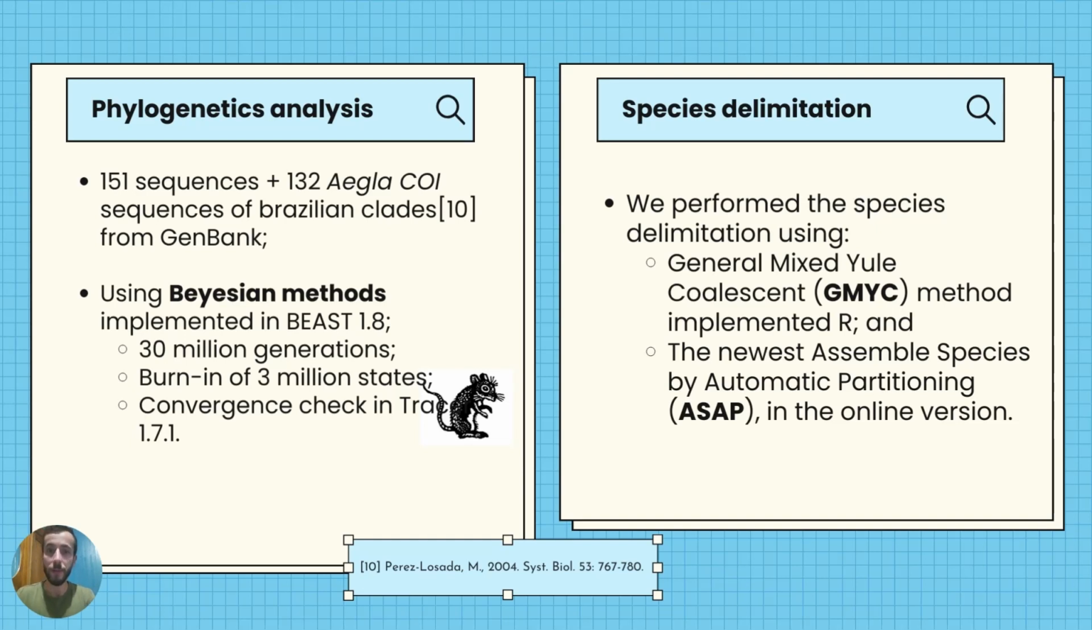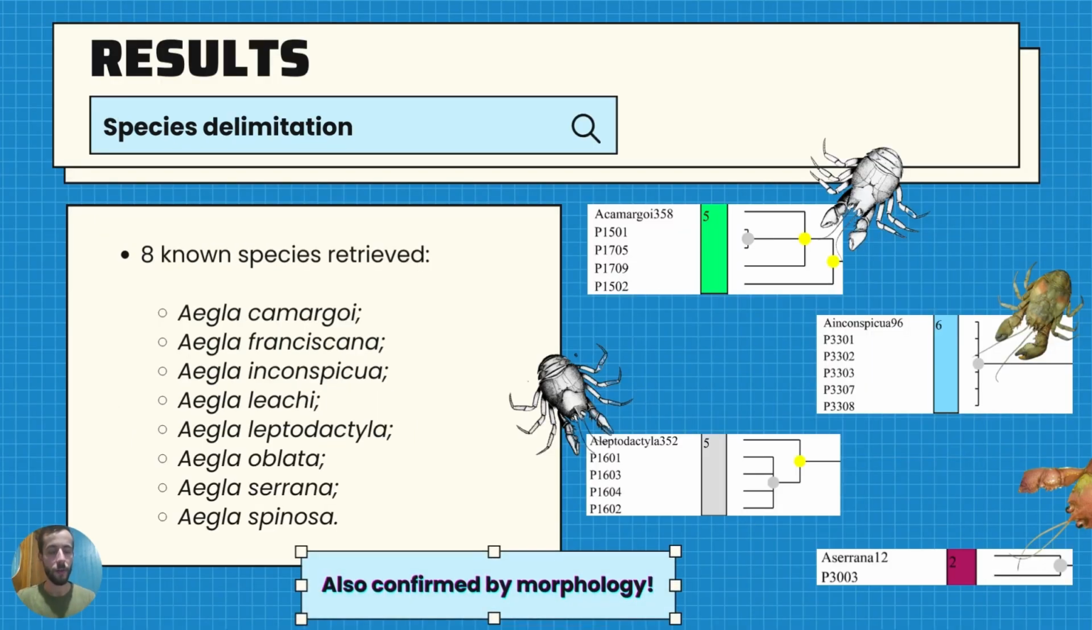And for the species delimitation, we performed 2 types of delimitations. The first one is the general mixed Yule coalescent, and the second one, the Assemble Species by Automatic Partitioning, ASAP. Our results then. For the species delimitation, we retrieved 8 known species that had grouped with the well-described